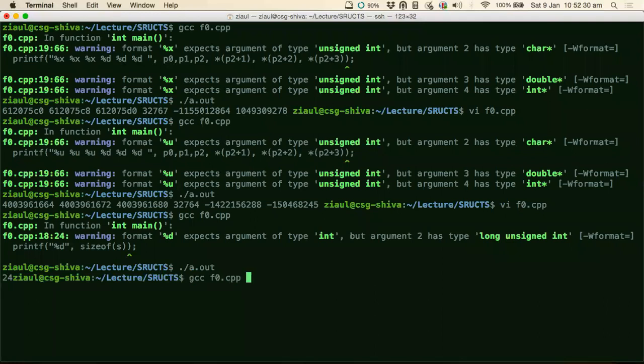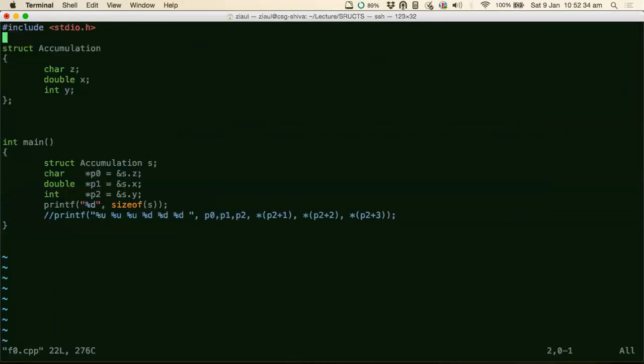It's 24. It is not 16, because this padding was happening right between these two. So there is 8 plus 16, and then